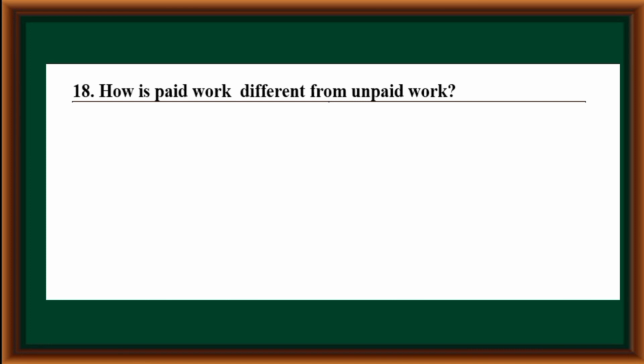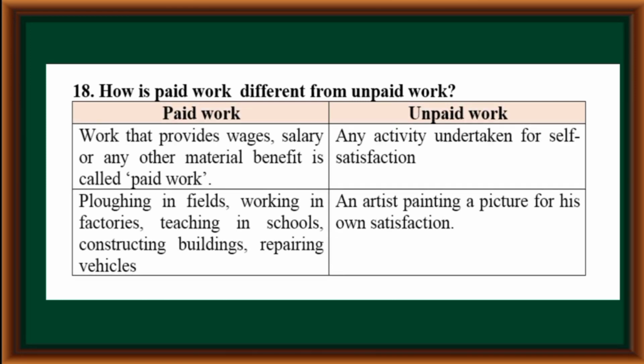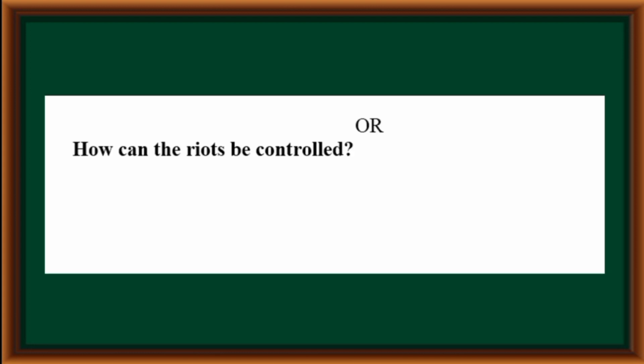How is paid work different from unpaid work? Paid work is work that provides wages, salary, or any other material benefit. Unpaid work is any activity undertaken for self satisfaction. Examples of paid work: plowing in fields, working in factories, teaching in schools, constructing buildings, repairing vehicles. Unpaid work: an artist painting a picture for his own satisfaction.